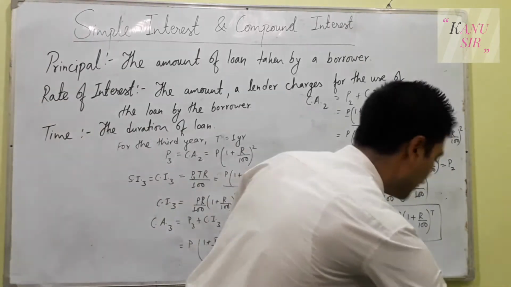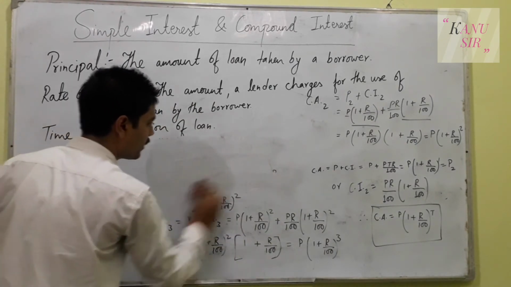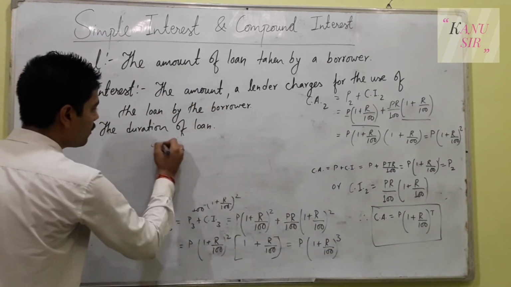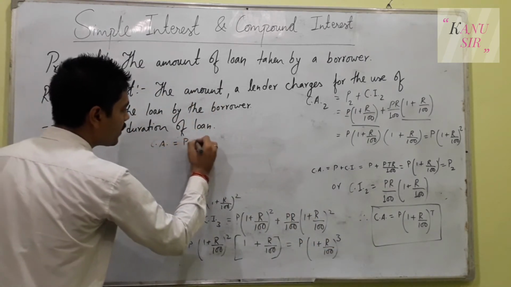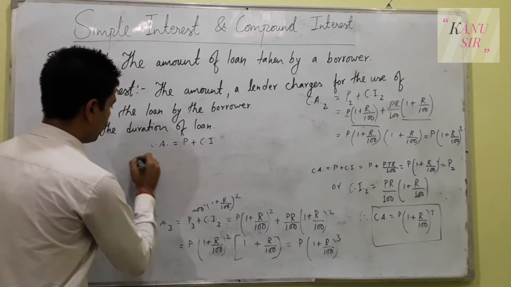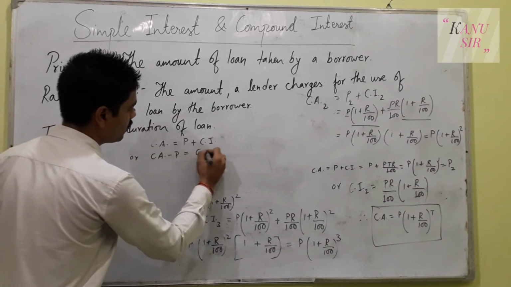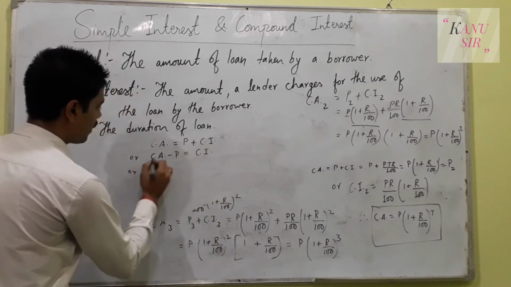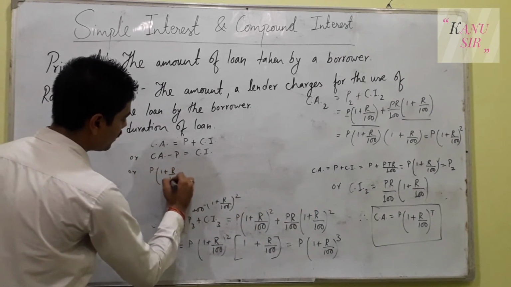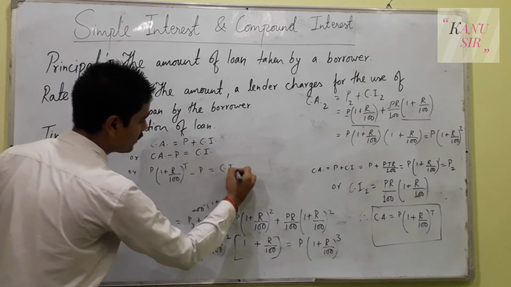Similarly, how to make the formula for compound interest? We have come to know about compound amount. So compound amount equals principal plus compound interest, or compound amount minus principal equals compound interest. Compound amount, just now we came to know, P (1 plus R upon 100) power T, minus P equals compound interest.